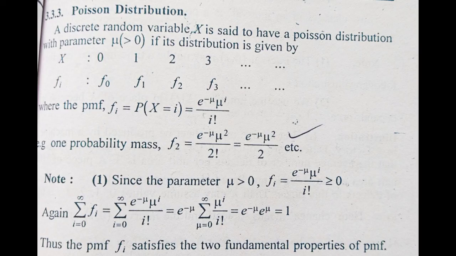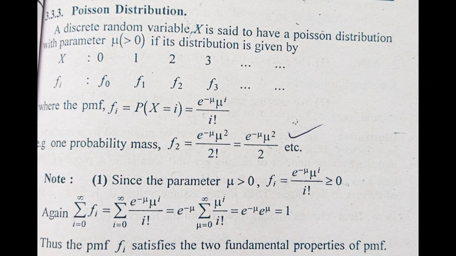Another kind of distribution is the Poisson distribution. It can be defined as: a discrete random variable x is said to have a Poisson distribution with parameter mu greater than 0 if its distribution is given by x taking values 0, 1, 2, with probabilities f0, f1, f2, f3 and so on. Then the PMF f_i equal to P(x equal to i) equal to e to the power minus mu into mu to the power i by i factorial.